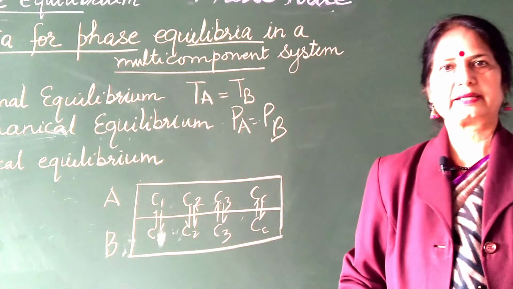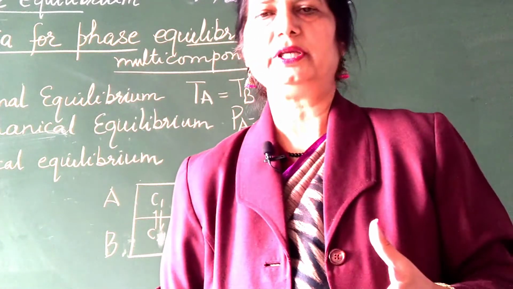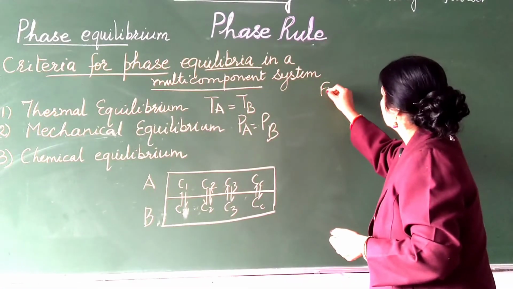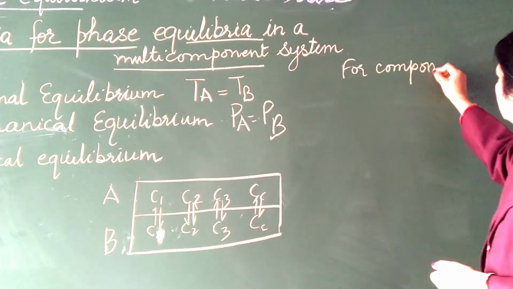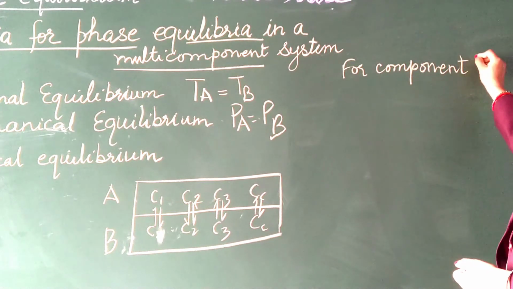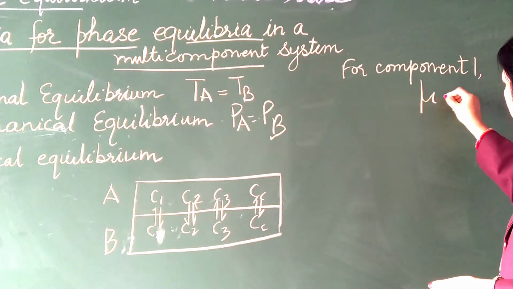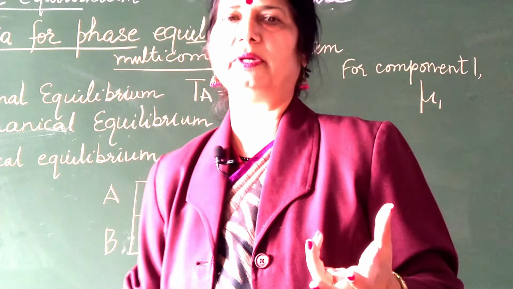Now let the chemical potential for component 1 be mu1. Actually, we denote the chemical potential by the Greek symbol mu.